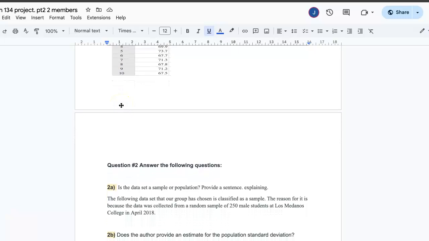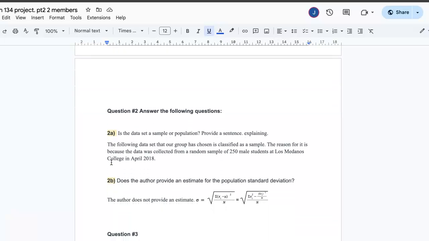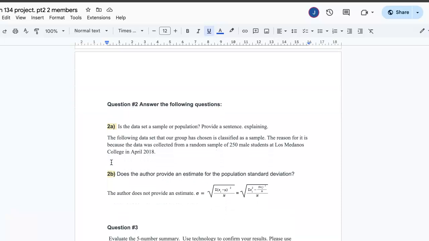The second question asks the following: is the data set a sample or a population? Provide a sentence explaining. Now, the author does not provide an estimate for the population standard deviation, but what we did conclude through our investigation is that it is a sample and not a population.